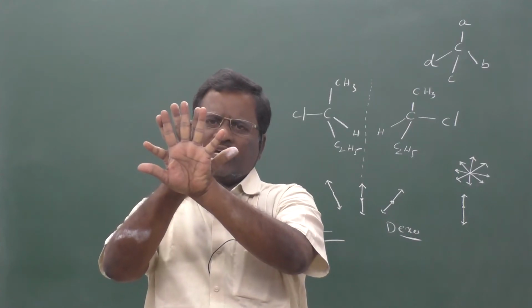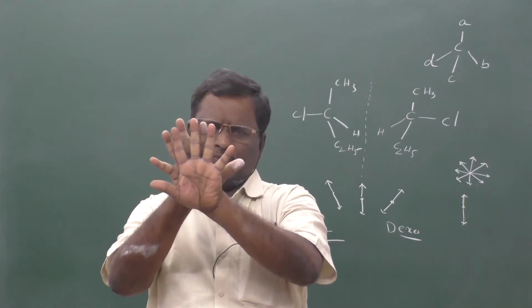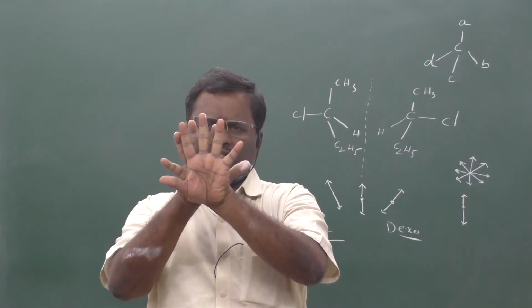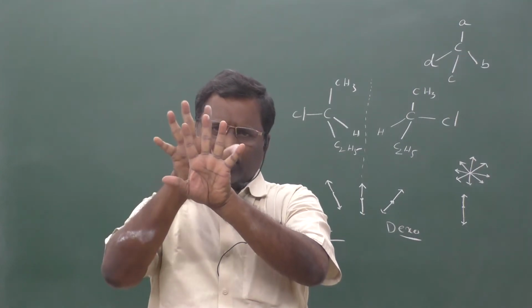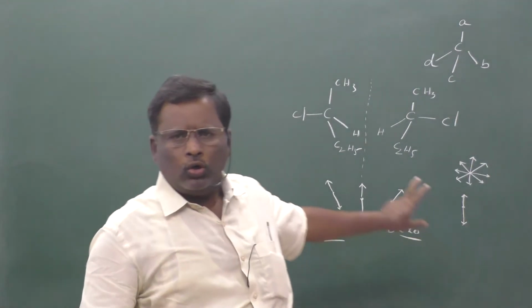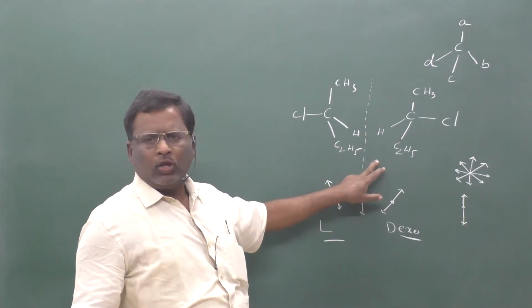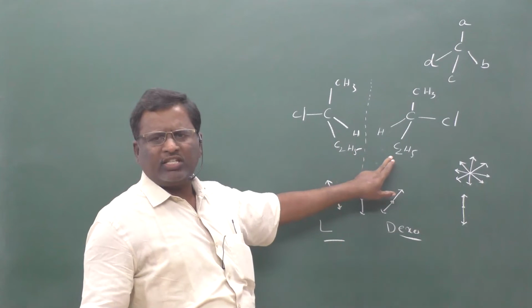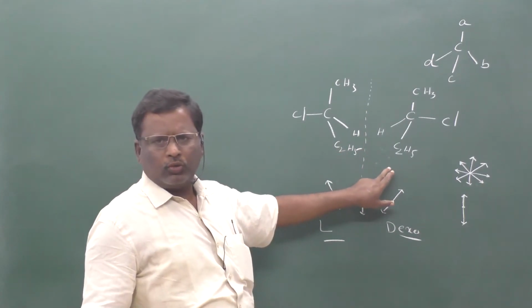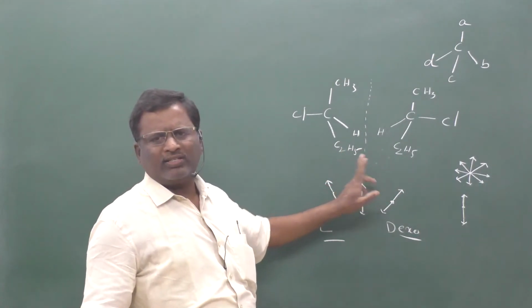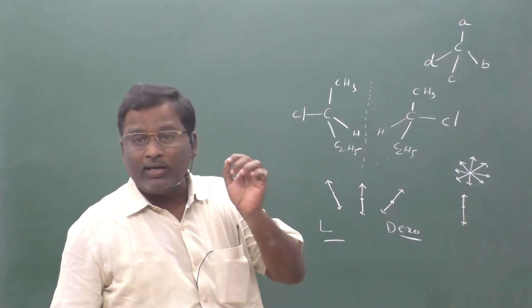If they coincide, it is said to be superimposable. If not, they are not superimposable. So the two optical isomers which are mirror images of each other and non-superimposable are said to be enantiomers.